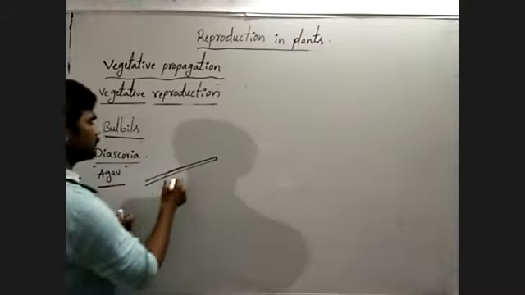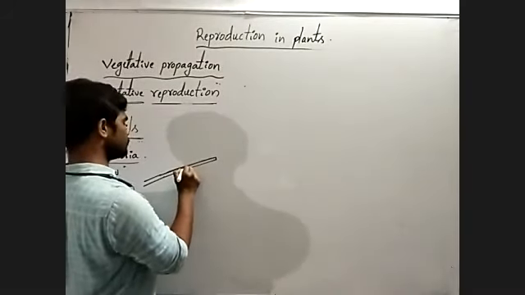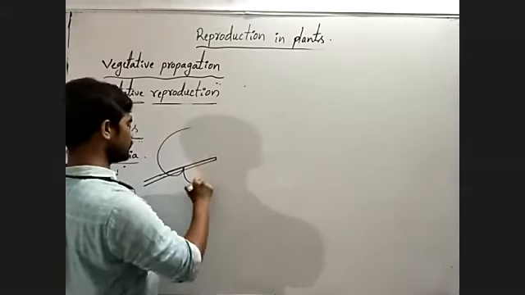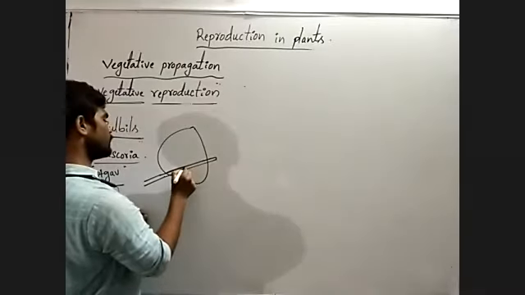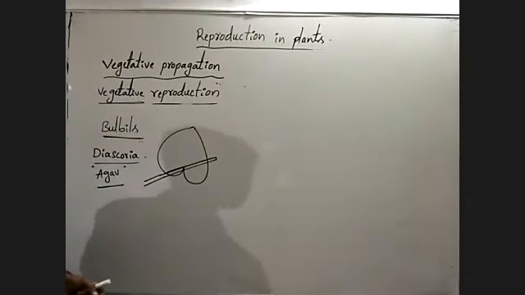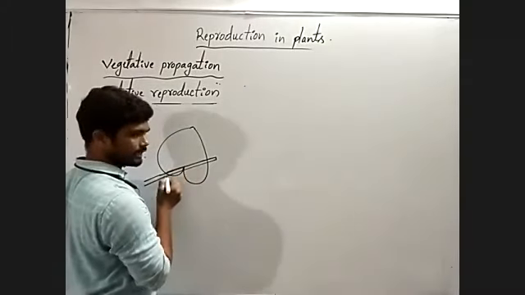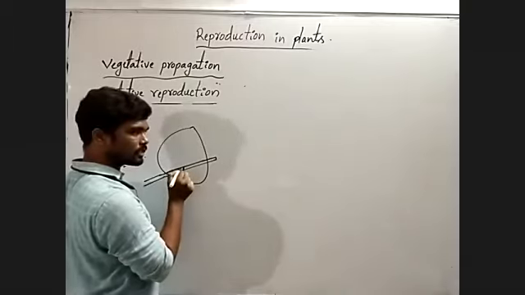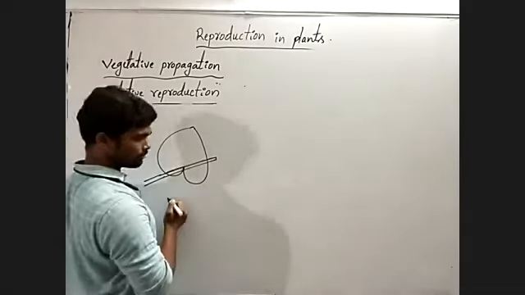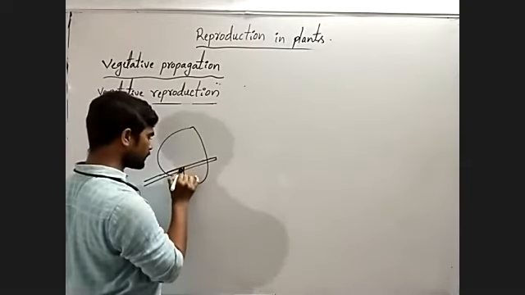Okay, here vegetative buds. For example, imagine this is the leaf. Here, axillary buds are present. One type of vegetative bud is present at each and every leaf. For example, this is the leaf. Here, a bud is present.